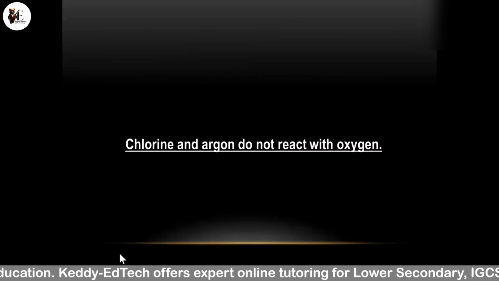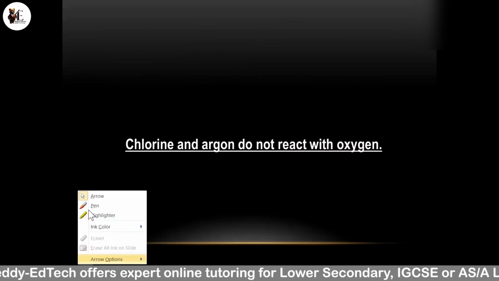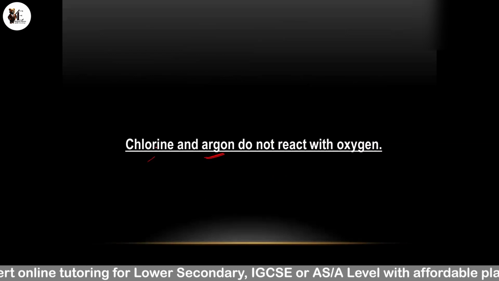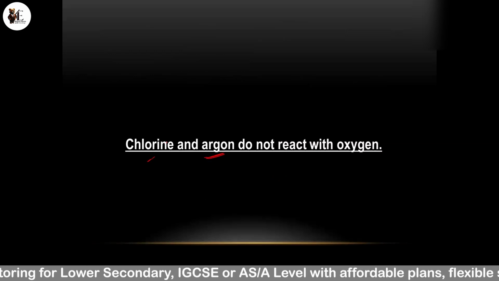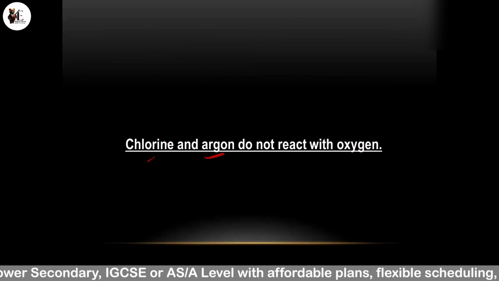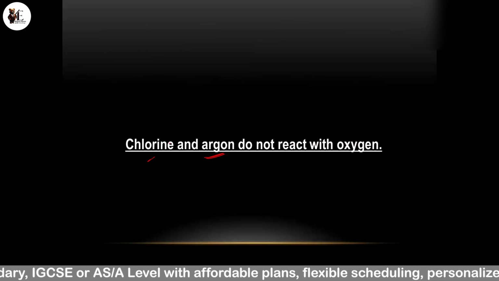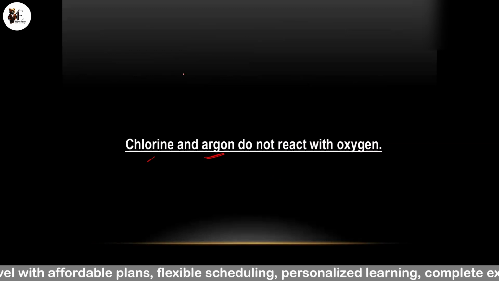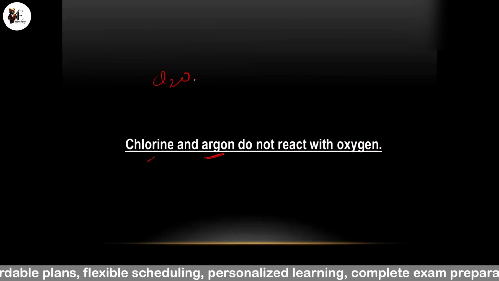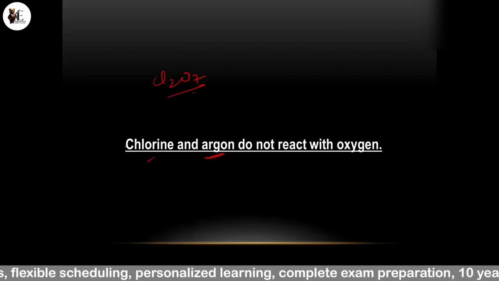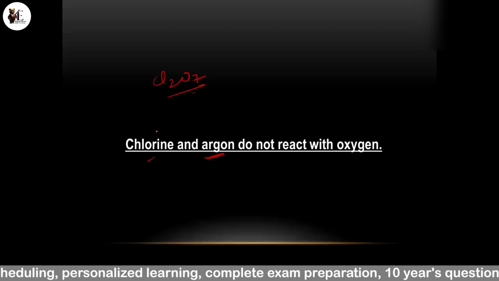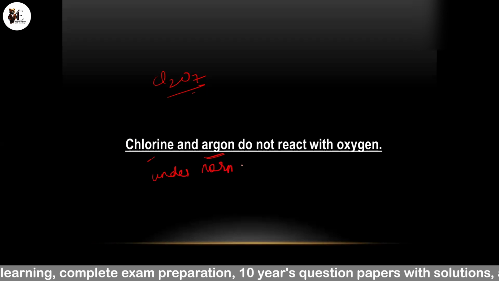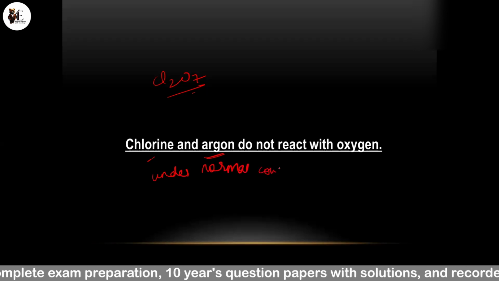Next are chlorine and argon, so they do not react with oxygen. Argon is unreactive because it is a stable noble gas, and chlorine reacts, but only in very particular conditions. But in our syllabus, it's written that chlorine and argon do not react with oxygen. Although chlorine forms oxides like Cl2O7, here it is written that chlorine and argon do not react with oxygen under normal conditions. Argon does not react.